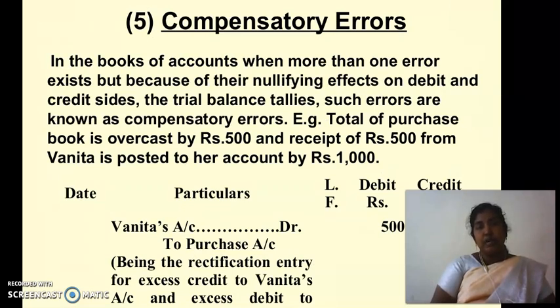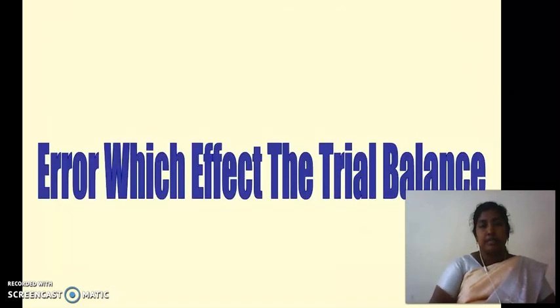Then the fifth one is compensatory errors. In the books of accounts where more than one error exists, because of their nullifying effect on debit and credit sides, the trial balance tallies. Such errors are known as compensatory errors. For example, total of purchase book is overcast by rupees 500 and receipt of rupees 500 from Vanita is posted to her account as rupees 1000. The journal entry is Vanita's account debtor to purchase account rupees 500.